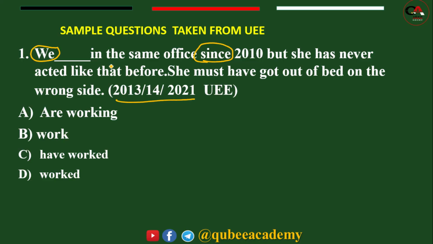So we blank space given here in the same office since 2010, but she has never experienced. Talk about experience. She has never acted like that before. She must have got out of bed on the wrong side. So what's the answer for this? If you say C, that's right.